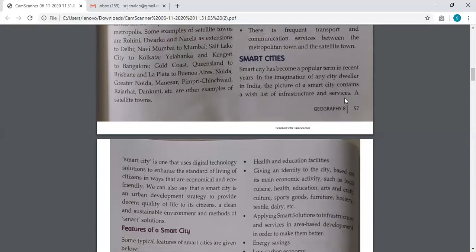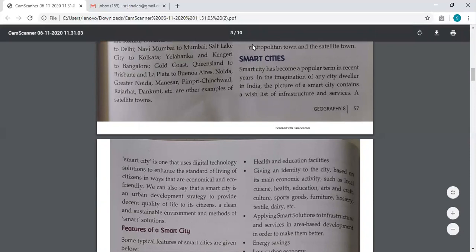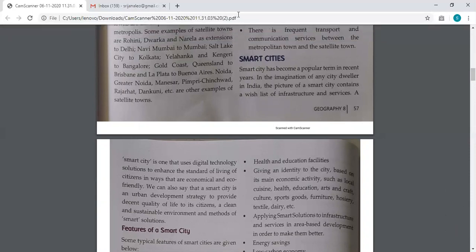So I'm thinking of doing the smart city in the next video, because I think it's going to be quite long if I do it in here. So I'm going to continue with the smart city in the next video, which I'll be sending you both today itself.